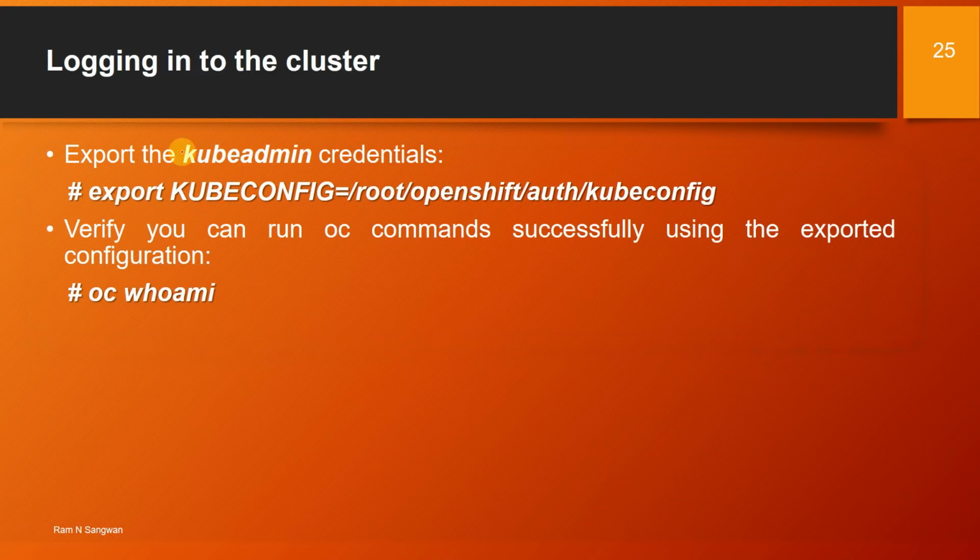Logging into the cluster. Export the kubeadmin credentials file. Export KUBECONFIG=root/openshift/auth/kubeconfig, because this is the folder where you downloaded the auth and kubeconfig file. You export it, then you run the oc command. This is the oc command line tool, and you'll see oc whoami. This will tell you that you are logged in as kubeadmin.